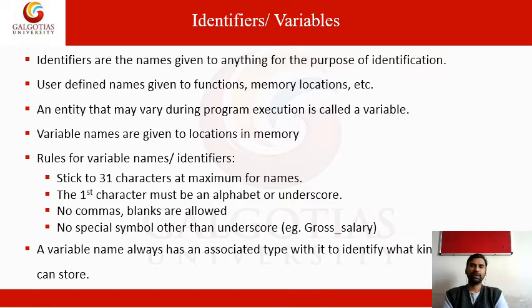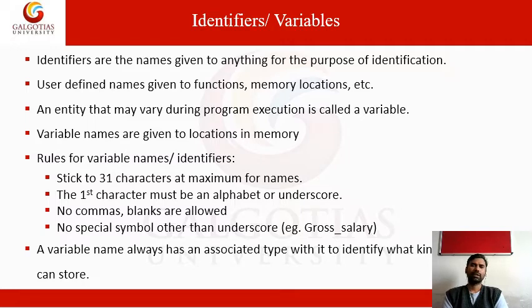So what are identifiers? These are names given for the purpose of identification, that is, the variable names given to memory locations. The maximum number of characters in the name is 32, and the first character should be an alphabet or underscore.